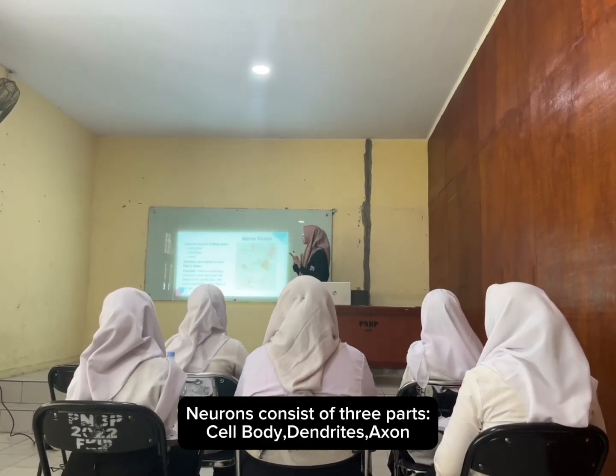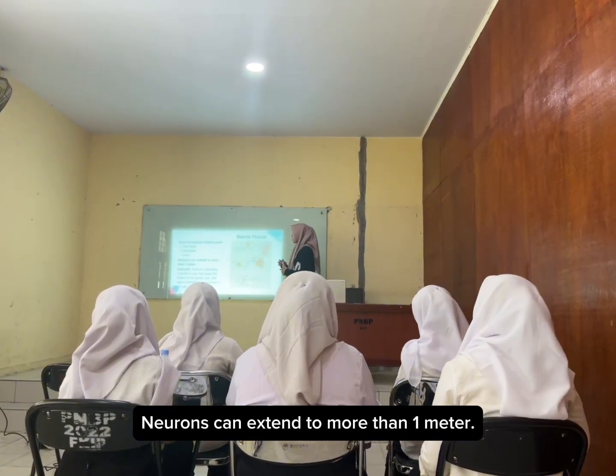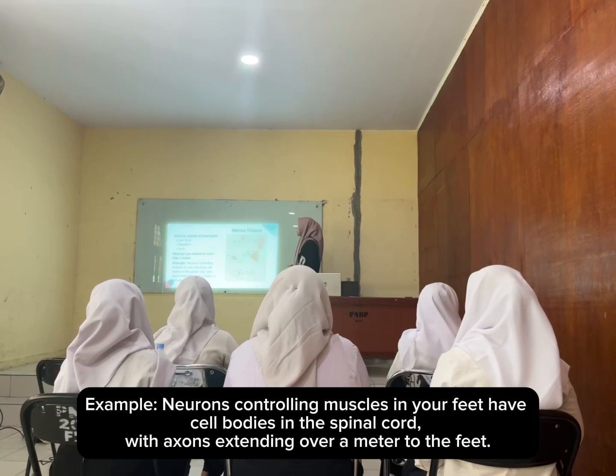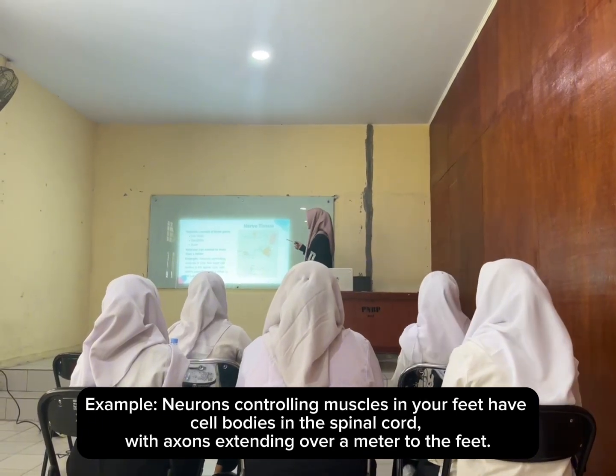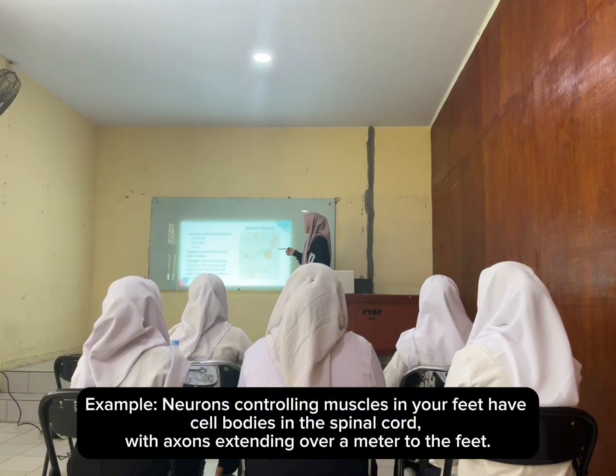Cell body, 2. Dendrites, and 3. Axon. Neurons can extend to more than 1 meter. Example: neurons controlling muscles in the feet have cell bodies in the spinal cord, with axons extending over a meter to the foot.